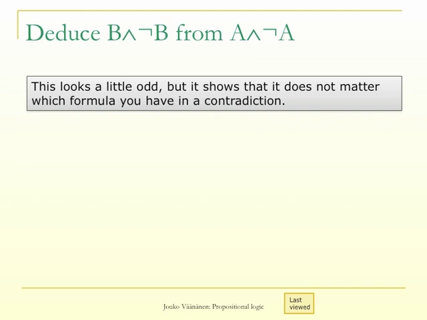We derive B and not B from A and not A. This looks a little odd, but it shows that it does not matter which formula you have in a contradiction. From the contradiction A and not A, we get not not B by negation introduction, and then B by negation elimination.